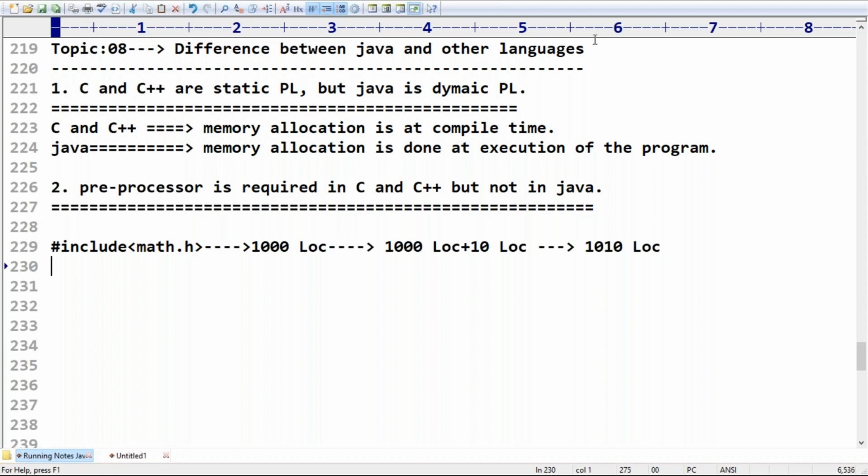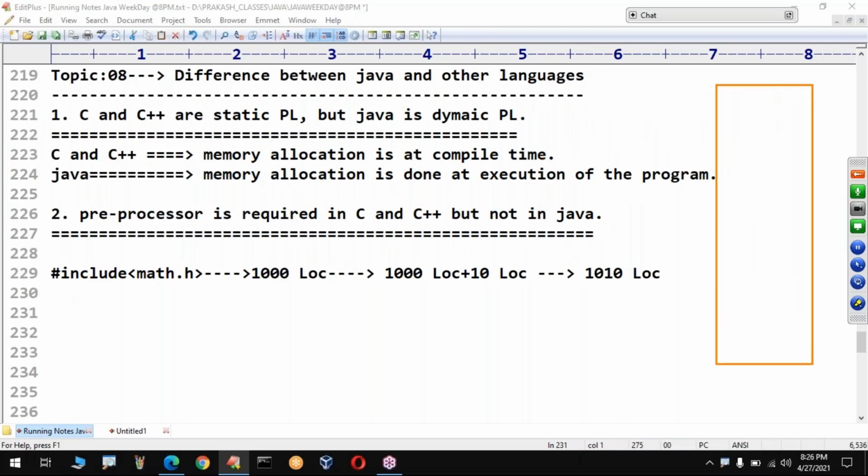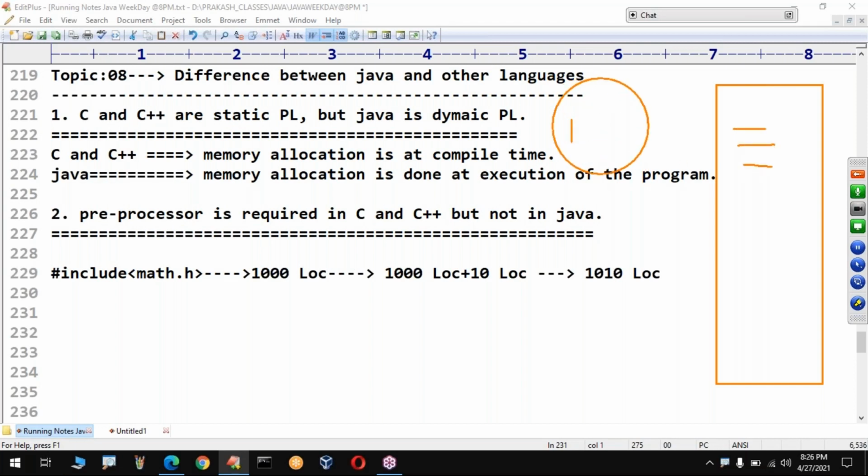The problem with this is the length of the code is going to increase like anything. Just to concentrate here, I will explain with one small example. Just see here. Assume this is my C or C++ program. I took only 3 lines of code, but I have one library. What is that library? Just now I told you, the math library. I am including this math library.